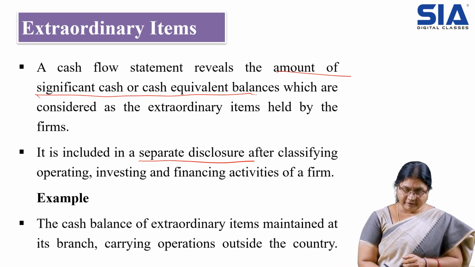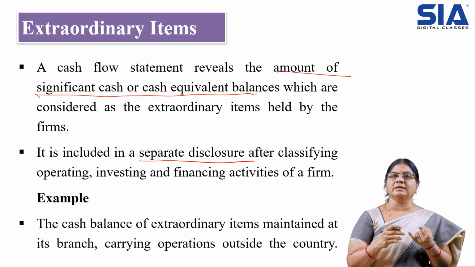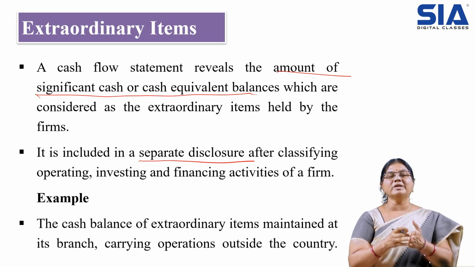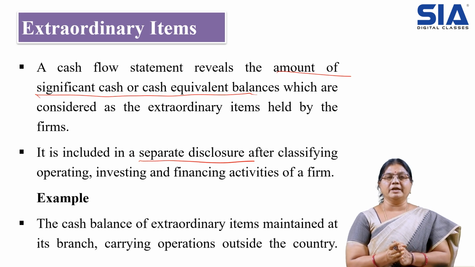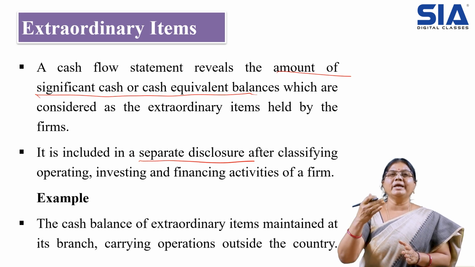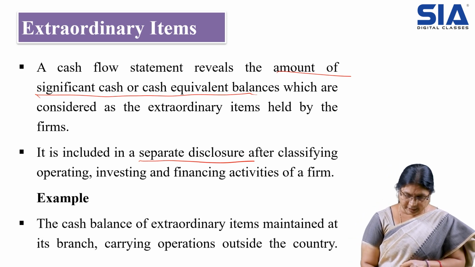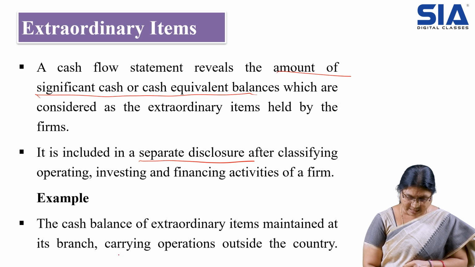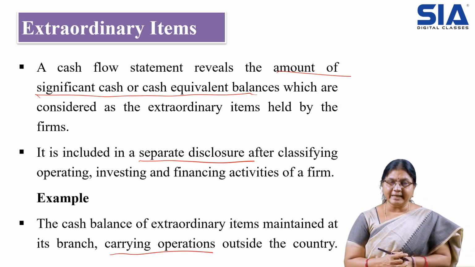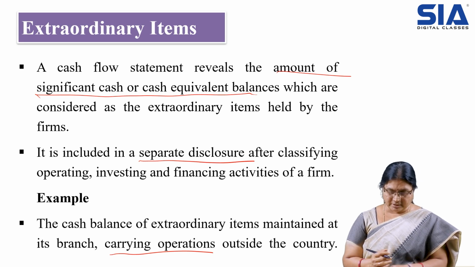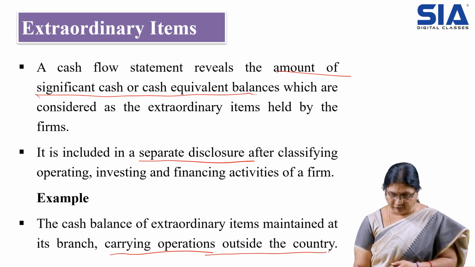After classifying those three activities, that is operating, investing and financing, we will also try to disclose the extraordinary activities which have taken place in the organization during the given period. For example, you can see the balance of extraordinary items maintained at its branch. Whatever is required for carrying out the operations comes under extraordinary items, like here they gave carrying on operations outside the country. This is one of the examples.